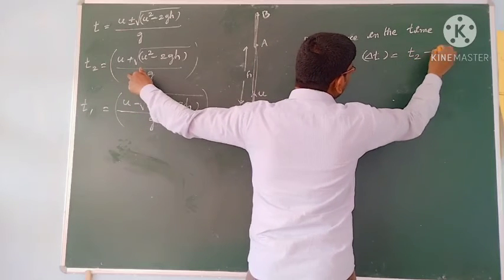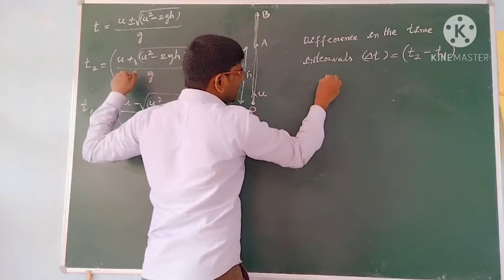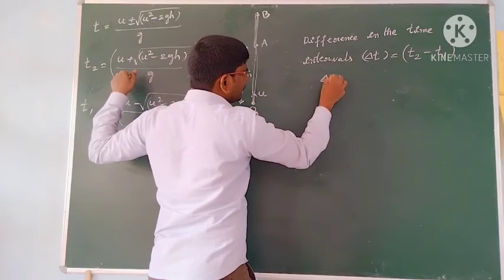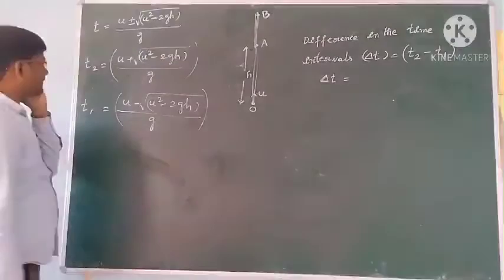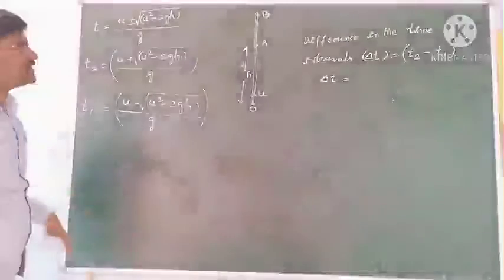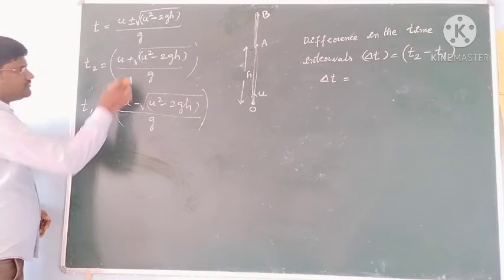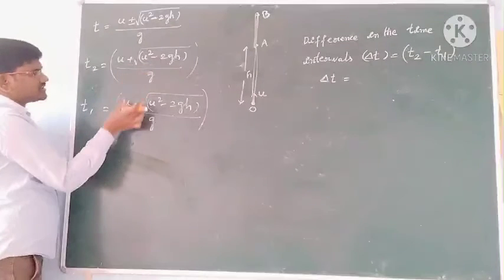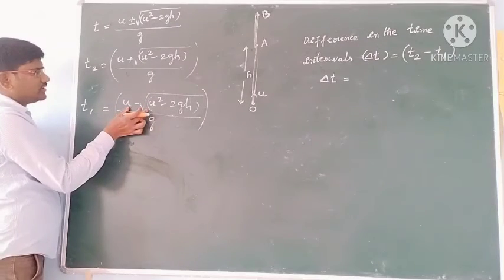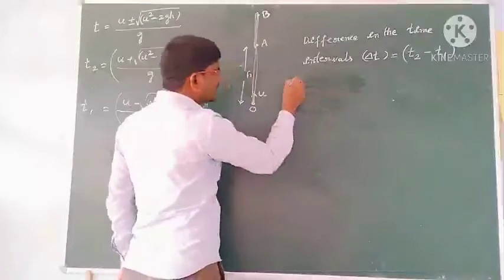So t2 minus t1 you take it. So then difference in the time intervals, when it is at the same instant of time, t2 minus t1. Well, if you subtract these two, okay students, t2 is this and this is t1, minus you are doing t2 minus t1 now, so that is delta t you are writing.